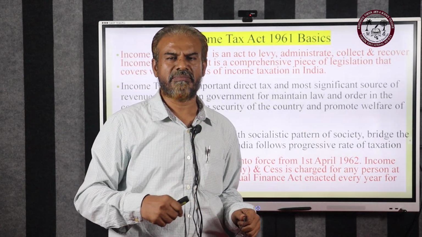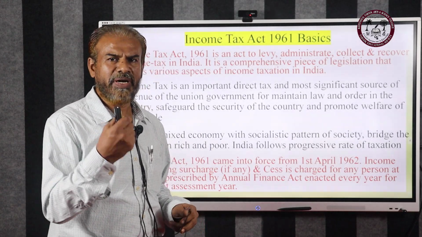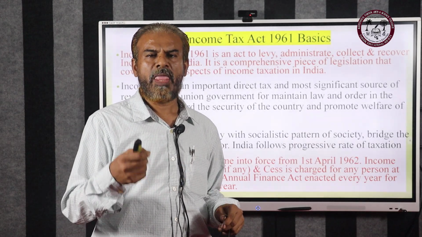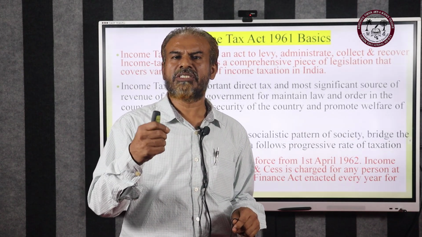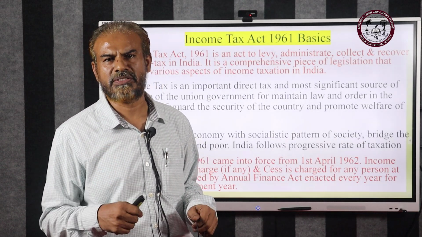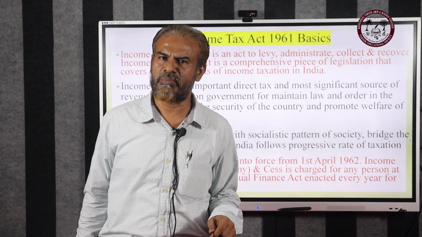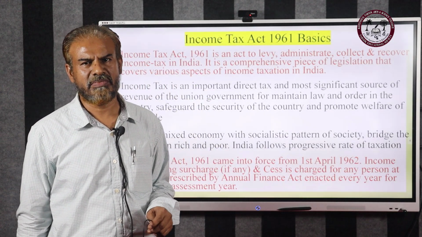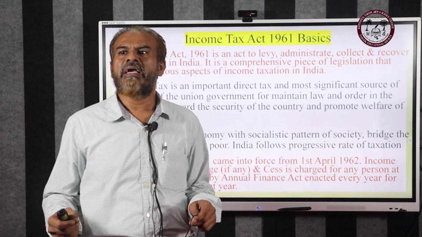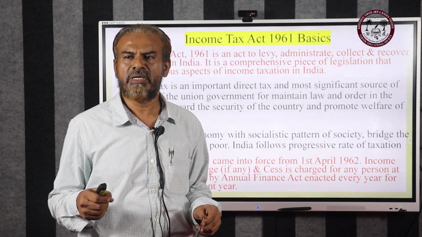For example, GST. We pay GST when we buy some goods or get certain services. We pay the tax to the person who is supplying the goods or services to us. That person pays the amount to the government. That's why it is known as indirect. So income tax is a direct tax. It is levied by the government.